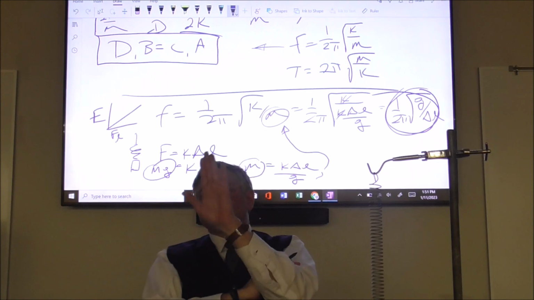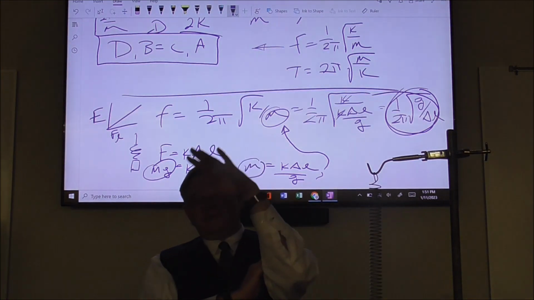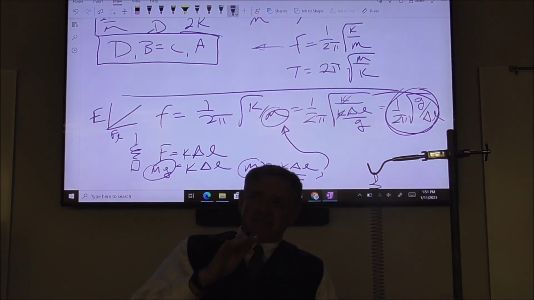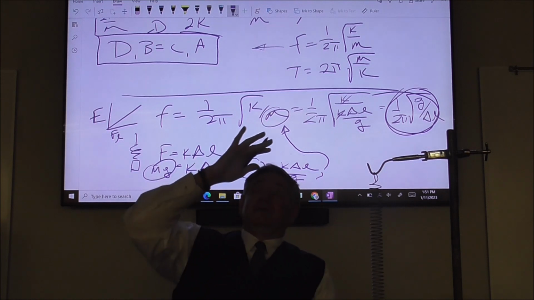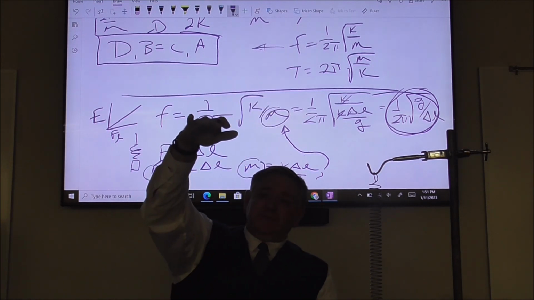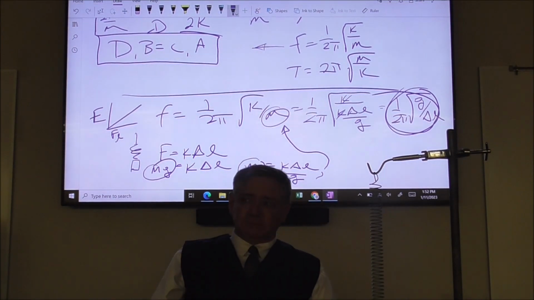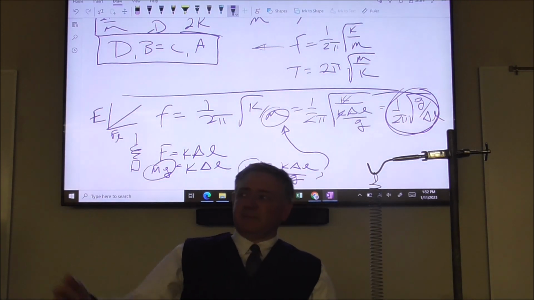Now, let's think this through big picture. I take a 1 kilogram mass and I'm on the moon. Will it stretch the spring as far? No, it's not going to stretch as far. But what's also going to happen to my value of g?